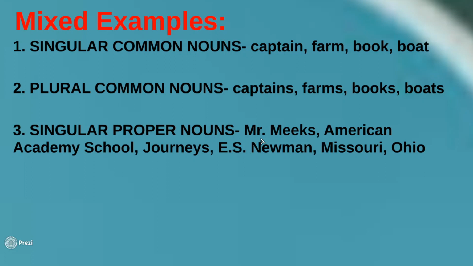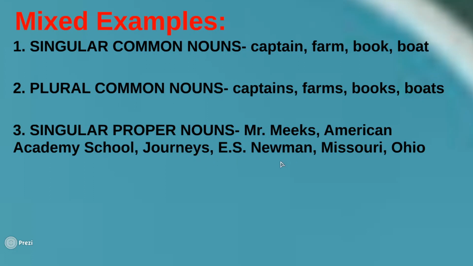For example, Mr. Mix is a name in lesson 9, Storm Warriors. American Academy School is only one and it's a proper noun. Journeys is the name of your book and Journeys is a singular proper noun. It's only one. Yes, it ends in s, but this is only one name of a book.